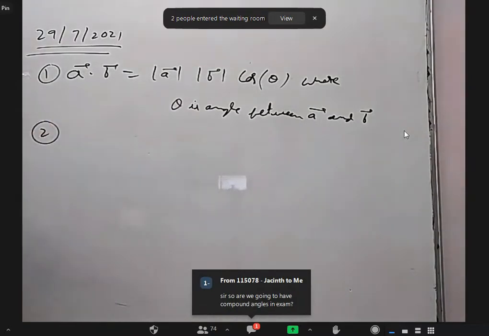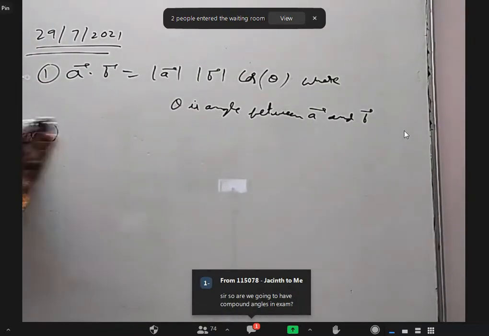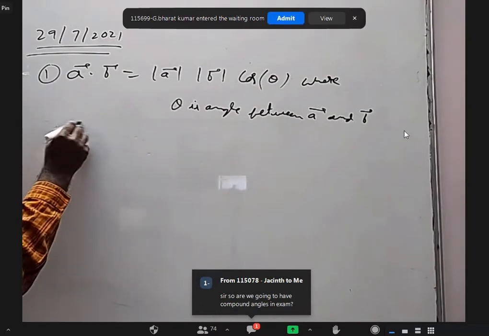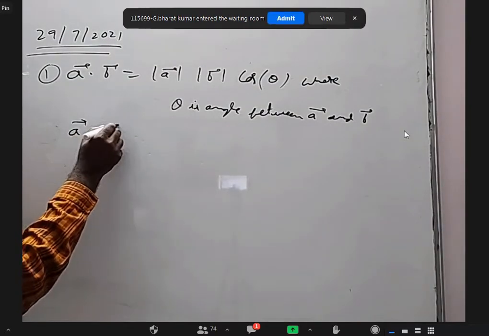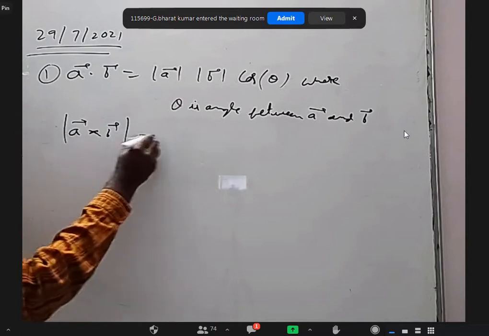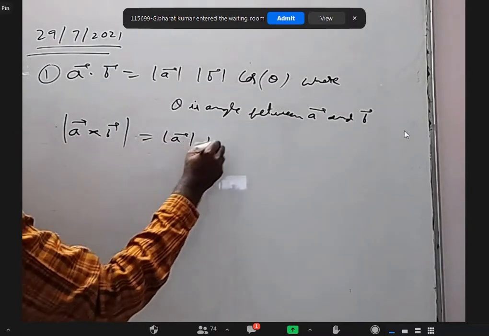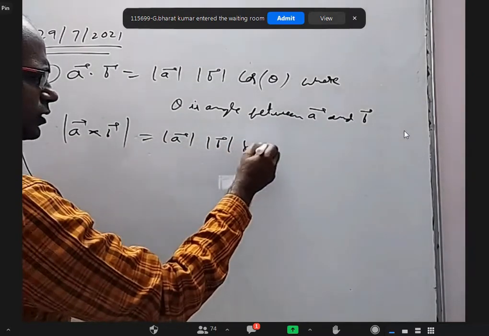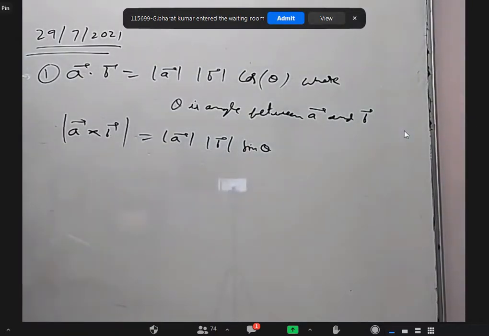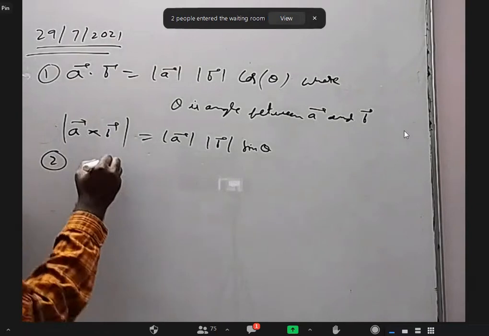Okay. I may be using that, that's why I stated this. I may be using cross product also. Maybe I can just mention. I think all of you know a bar cross b bar. Magnitude of that is mod a bar into mod b bar into sine theta. Correct?